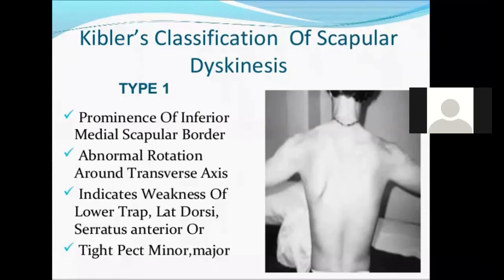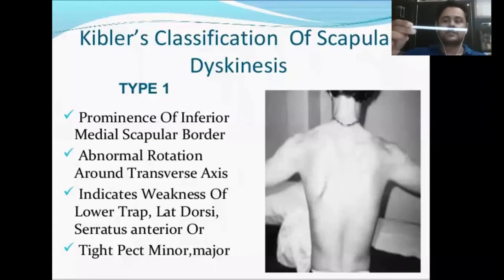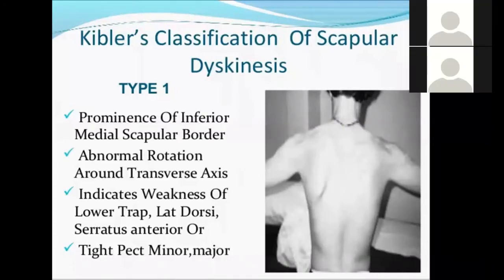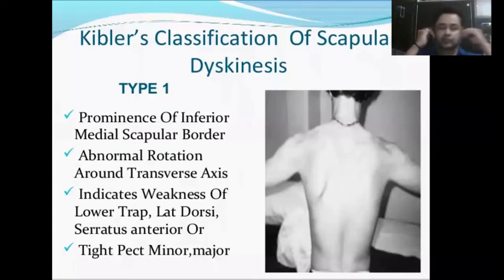It means if your transverse axis is going like this, there is a tilting of scapula according to this transverse axis like this. So the inferior border of the scapula becomes prominent. I hope. Let me just wait for a minute. Here we are having a scapula model, and I'm showing the dorsal aspect to you, so it would be convenient for you to get it and understand.